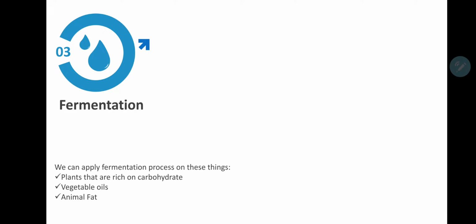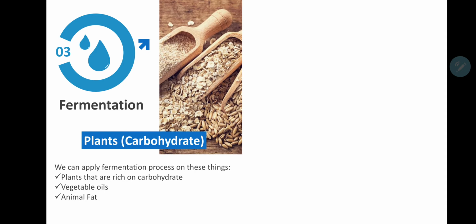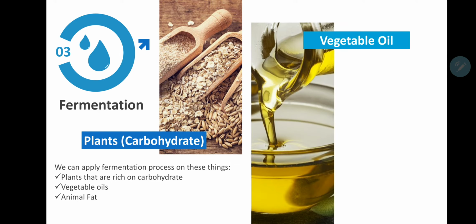We can apply the fermentation process on these things. The first one, plants that are rich in carbohydrates. Second one, vegetable oils. The third one, animal fat. This is the picture of plants that are rich in carbohydrate, and this is the picture of vegetable oil.